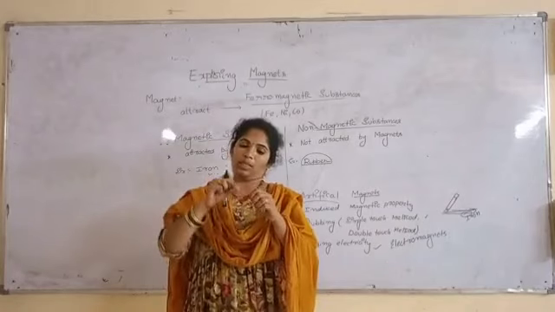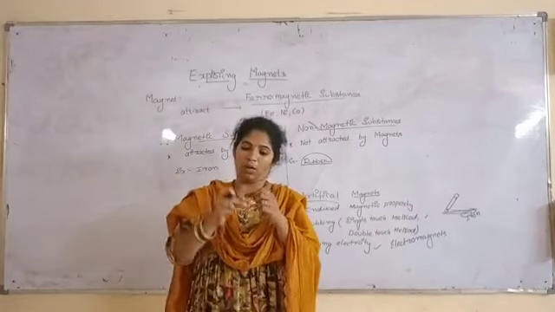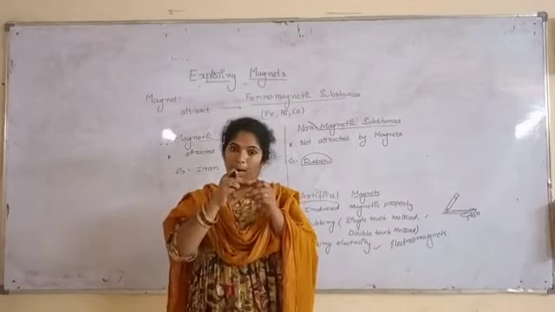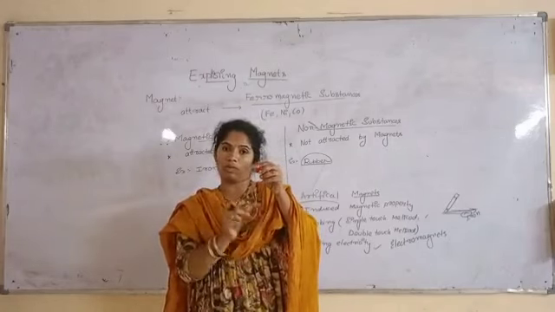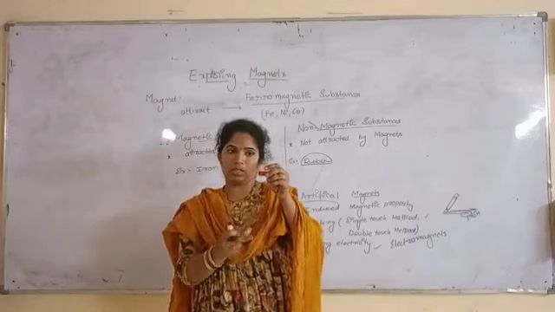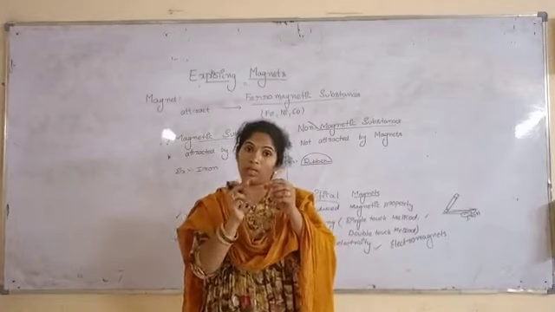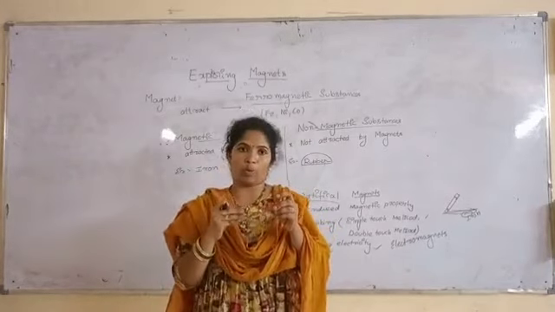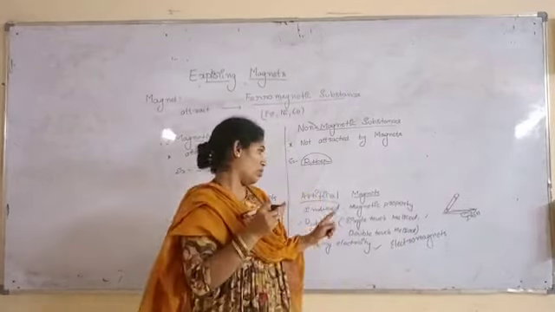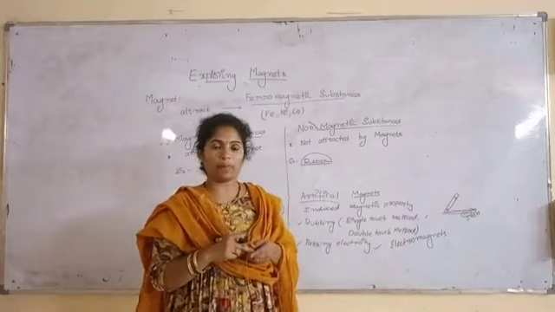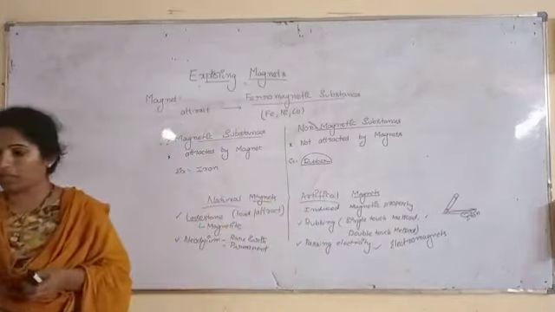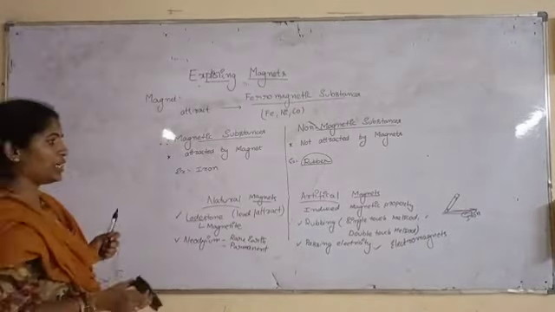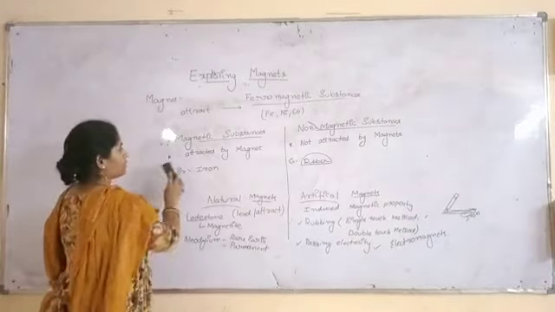If I wind this magnet with a wire like this, and connect the two terminals of the wire to electricity, then this piece will induce magnetic property. That is also a method for artificial magnets. Now you understood the difference between natural magnets and artificial magnets.